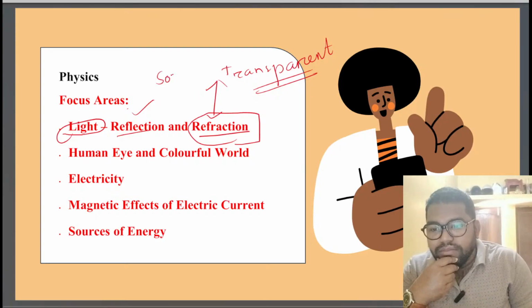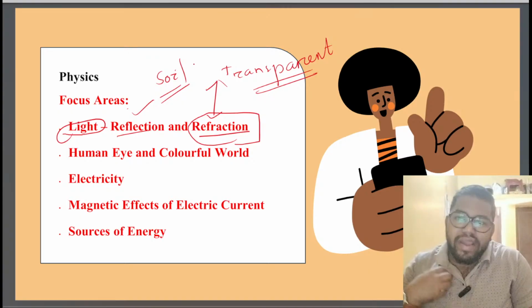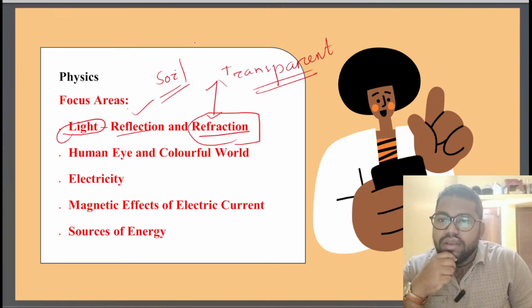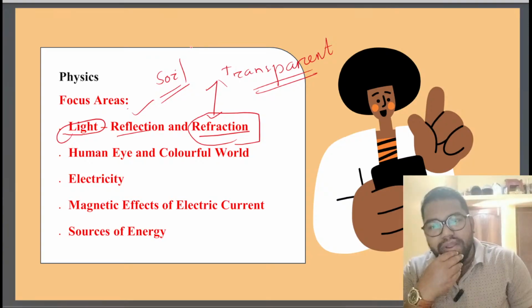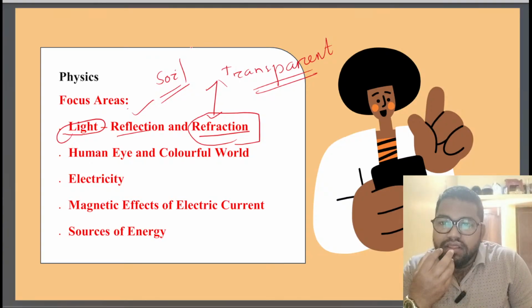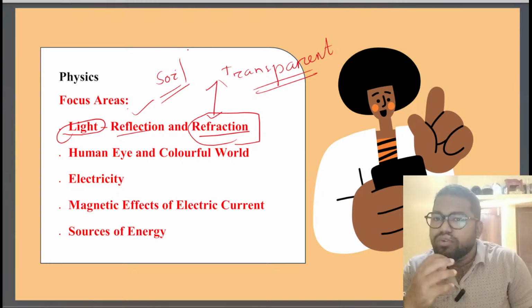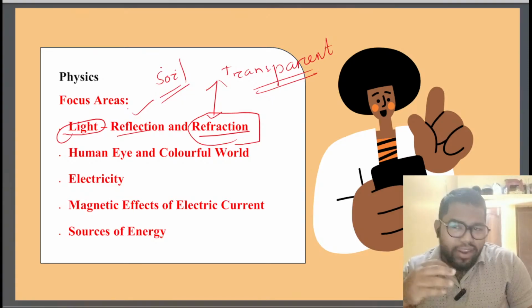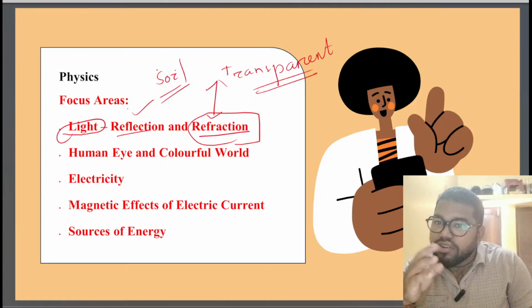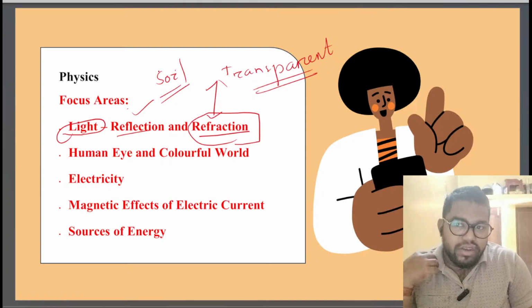If I take my own body, when I stand outside, the sun rays strike upon my body, and some amount is reflected back and some amount is absorbed by my body. When it is absorbed, I am unable to see. Why am I unable to see? Due to the non-transparent object, myself.